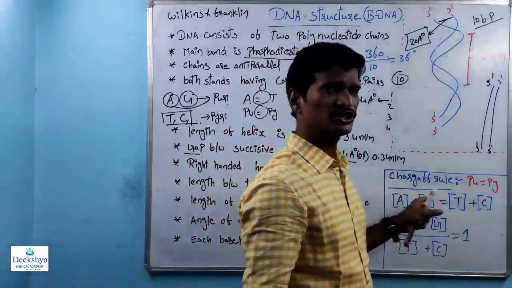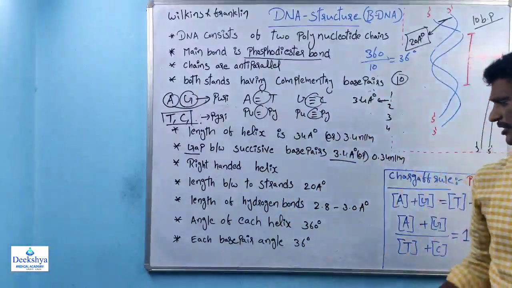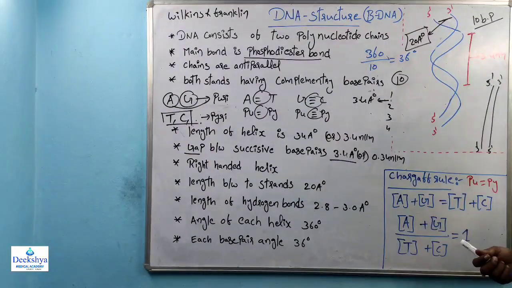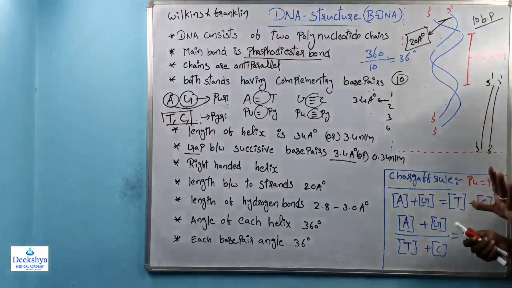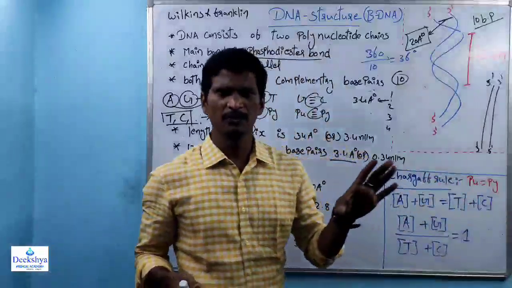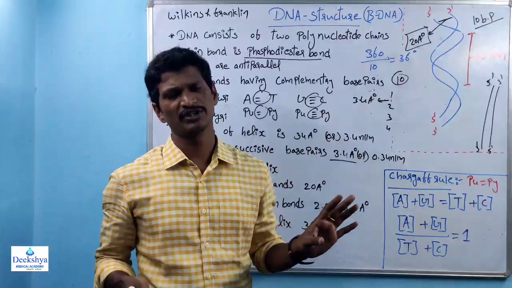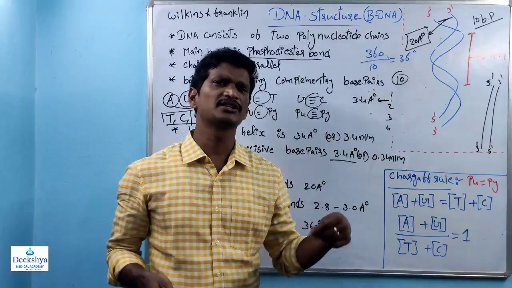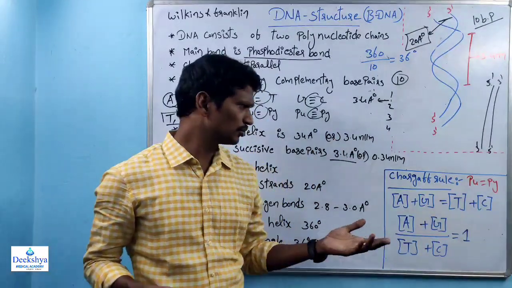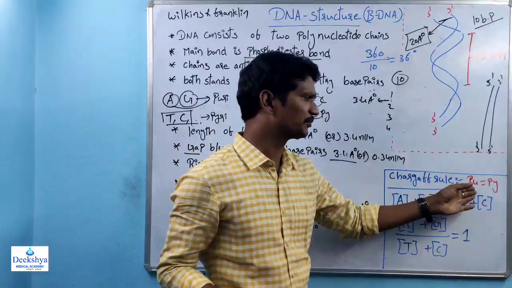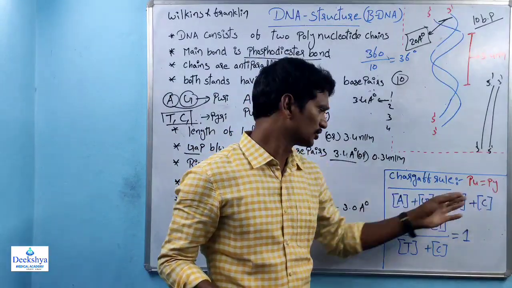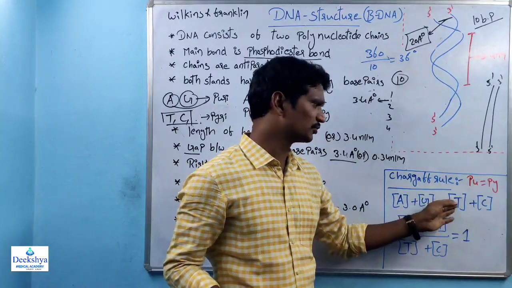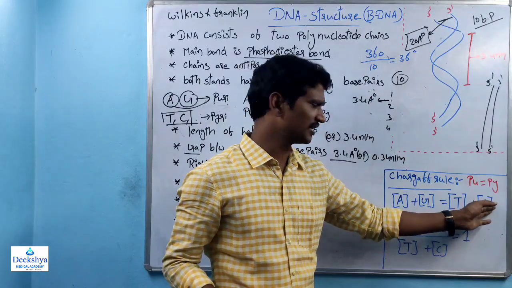And all of you remember there is the Chargaff rule. We know about the Chargaff rule because we already discussed it in the first year biomolecules chapter. Chargaff rule is nothing but purines always equal pyrimidines. Suppose one strand contains 10 purines, the other strand definitely contains 10 pyrimidines. So here A plus G, adenine and guanine, purines, equals T plus C, thymine and cytosine, pyrimidines.